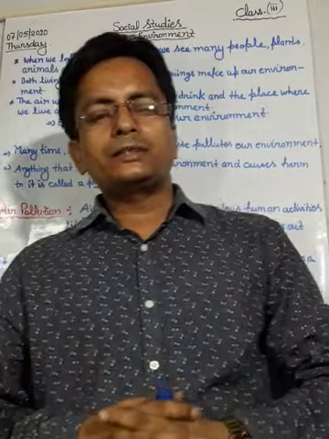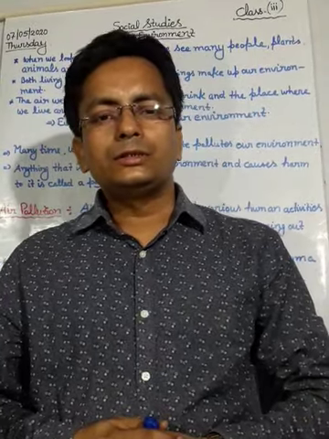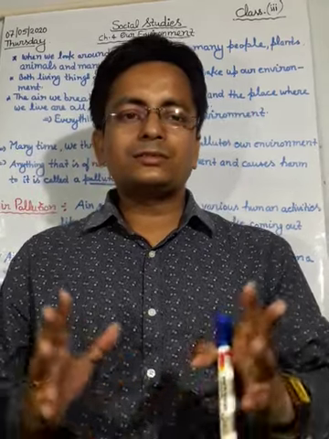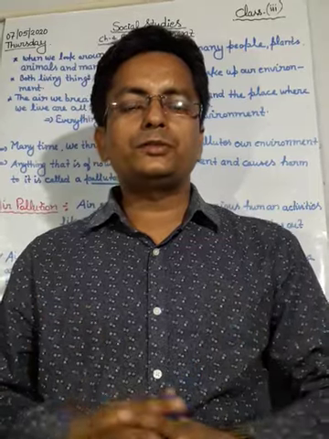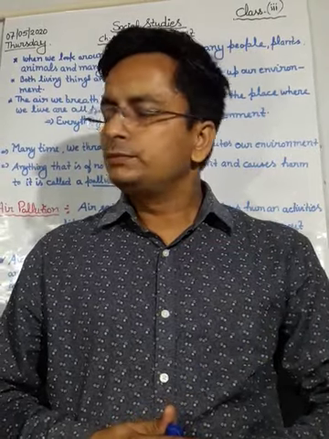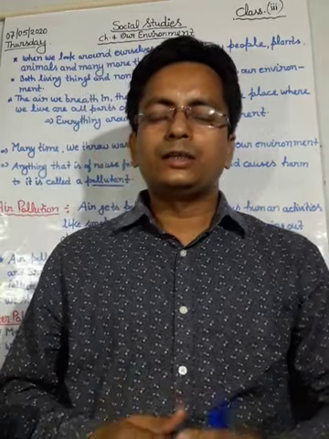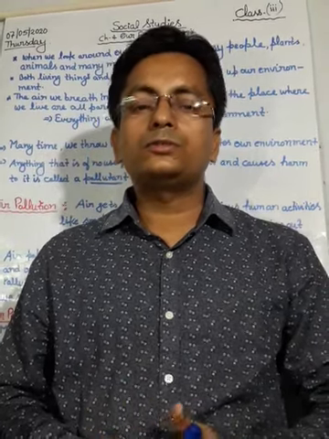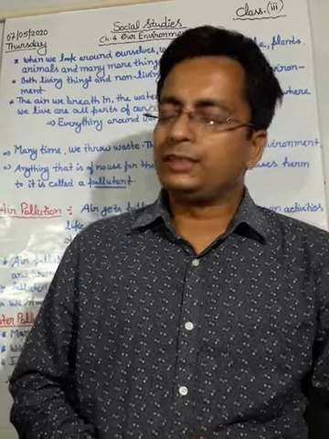In this lesson we will discuss the effect of all our activities, the activities from which many types of pollution are there on the earth. So we will discuss all types of pollution on the earth. So let's start.